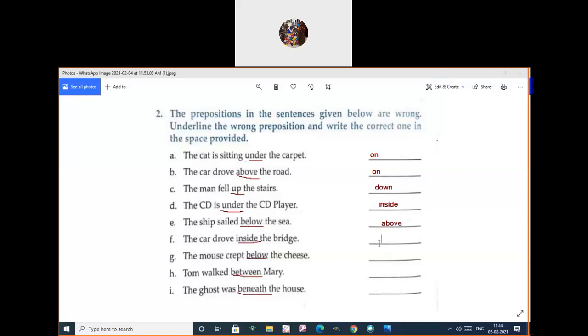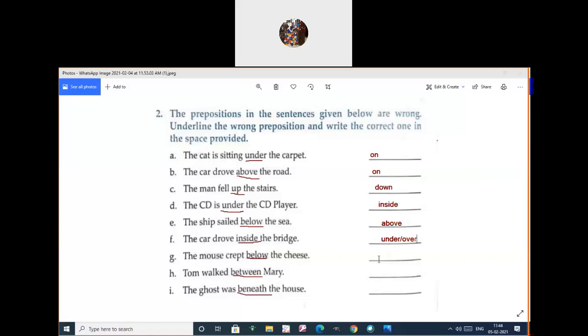The car drove inside the bridge. Inside the bridge or over the bridge? Under the bridge. Under, otherwise you can say over. Not on the bridge, ma. You know how the bridge should be, isn't it? Under or over the bridge.